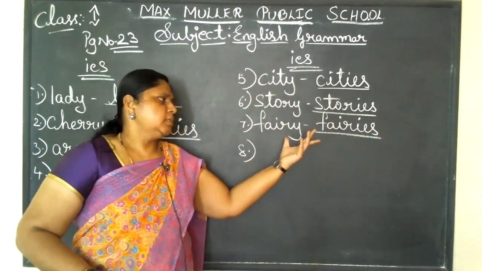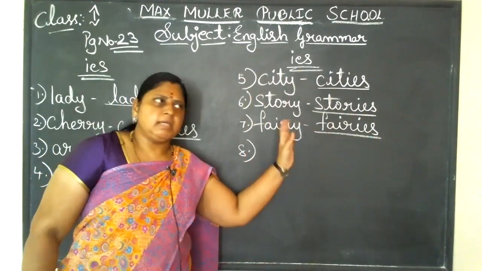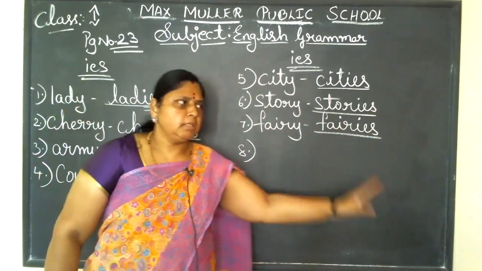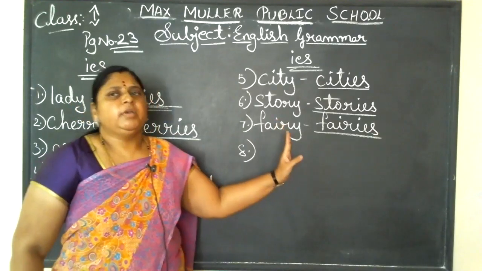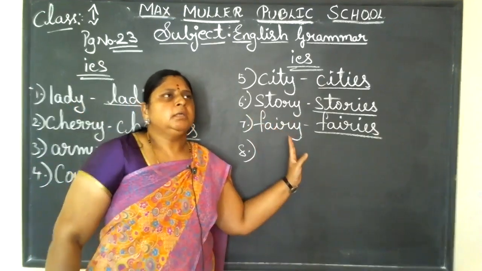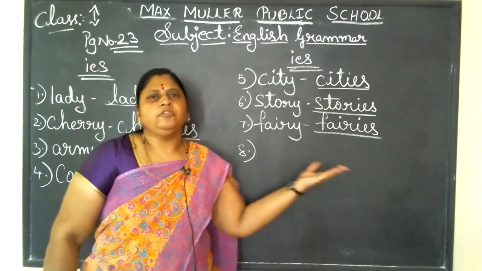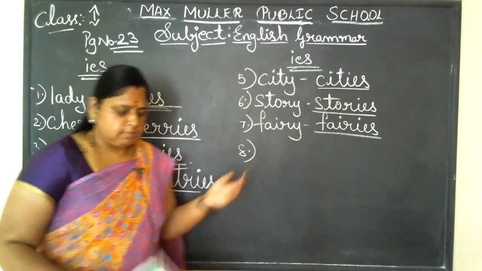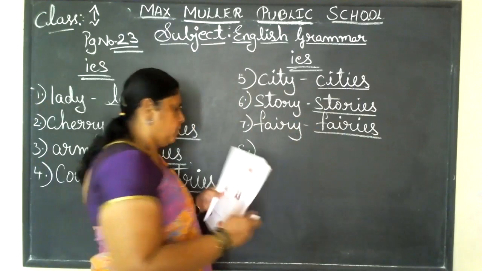She is a fairy. And in the previous class also, I taught you the woodcutter and the fairy story, children. In that she comes, no? The fairy gives you a lot of blessings. If you do good things, she will give you a lot of blessings. She is a fairy.